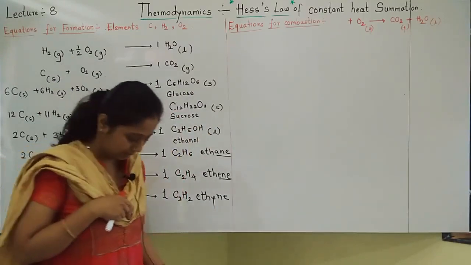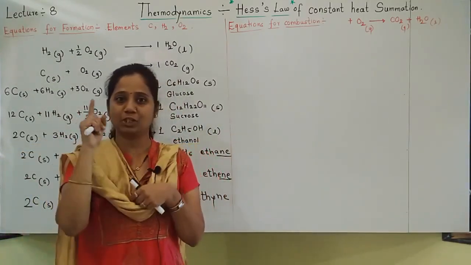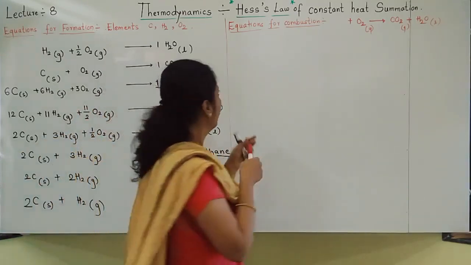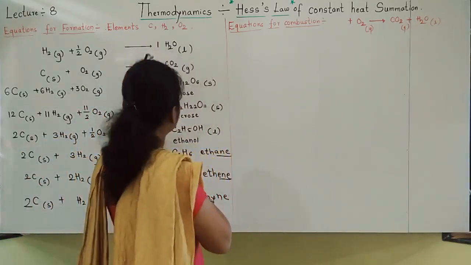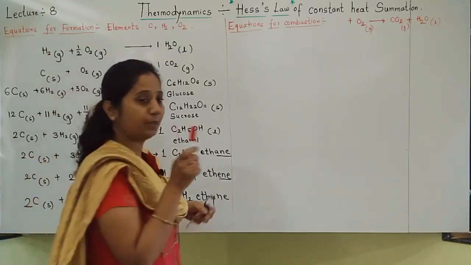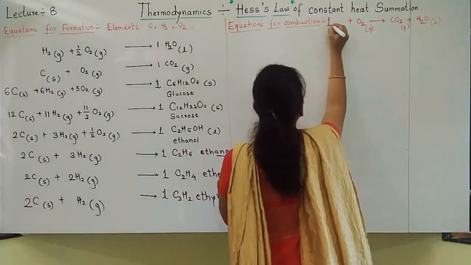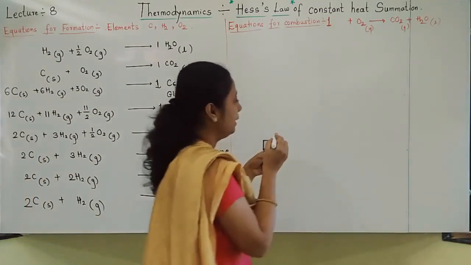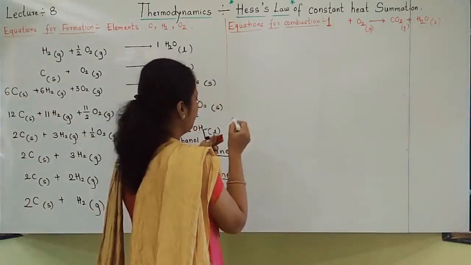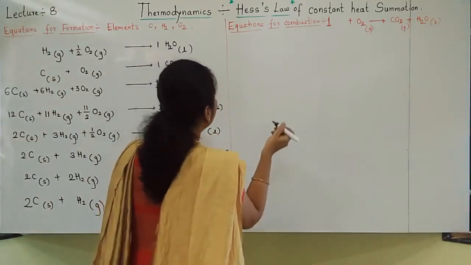And students, one more important thing: the substance undergoing combustion should be 1 mole. Who is getting formed, that was 1 mole. Similarly, who is undergoing combustion, that should also be 1 mole. So again in the hint I am writing 1. Remember this. All these are hints for you to understand. Let us start writing the equations for combustion.